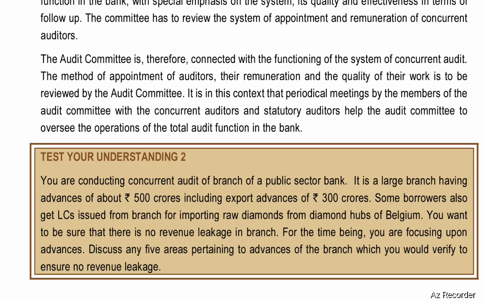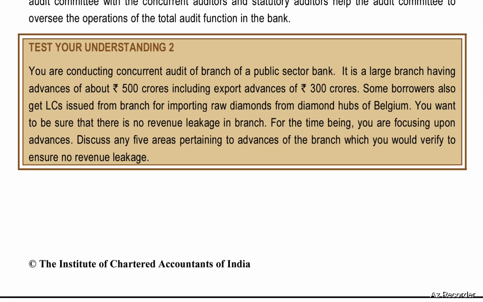Next, test your understanding 2. You are conducting concurrent audit of a branch of a public sector bank. It is a large branch having advances of about 500 crores, including export advances of 300 crores. Some borrowers also get LCs issued from the branch for importing raw diamonds from diamond hubs of Belgium. You want to be sure that there is no revenue leakage in the branch. For the time being, you are focusing upon advances. Discuss any 5 areas pertaining to advances of the branch which you would verify to ensure no revenue leakage.